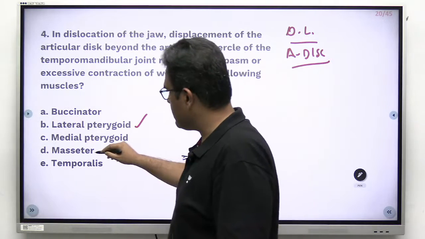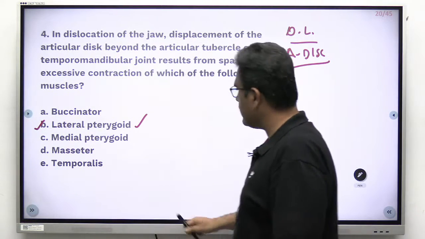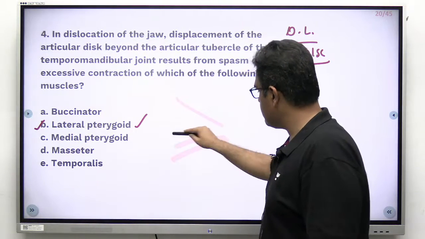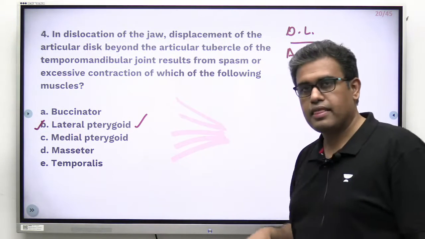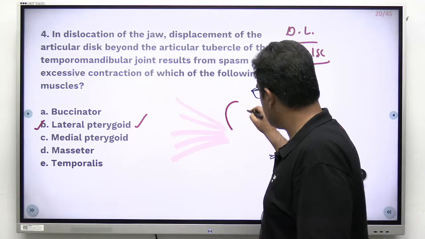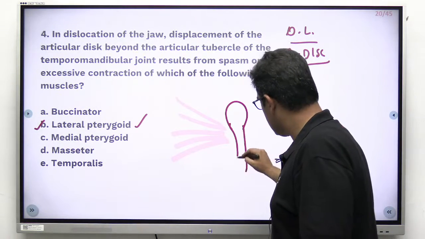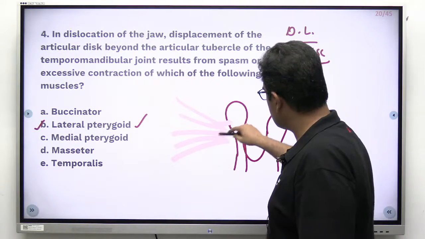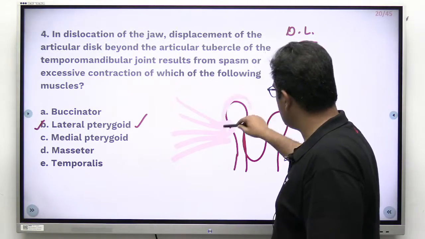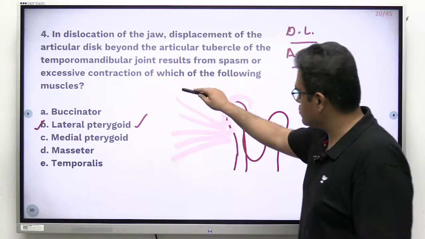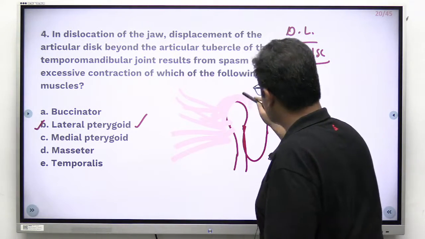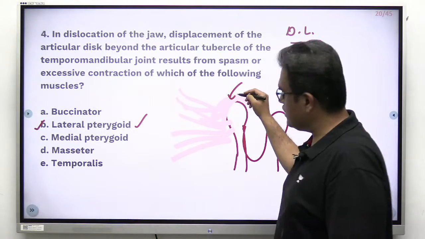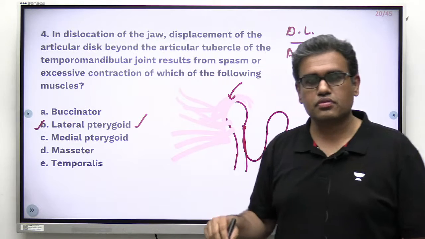Lateral pterygoid. Perfect. The lateral pterygoid is a huge muscle, and it converges close to the neck of the mandible. So here you have the head of the mandible, and the neck and all that. You have these different processes, and a continuation of this muscle is also attached to the articular disc. The articular disc is said to be a degenerated tendon of the lateral pterygoid muscle.